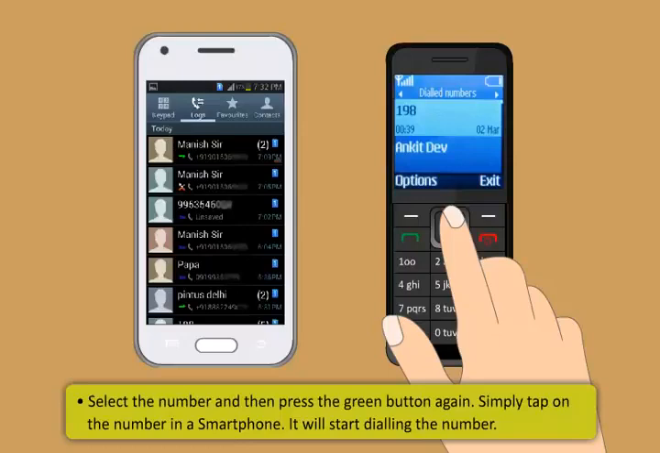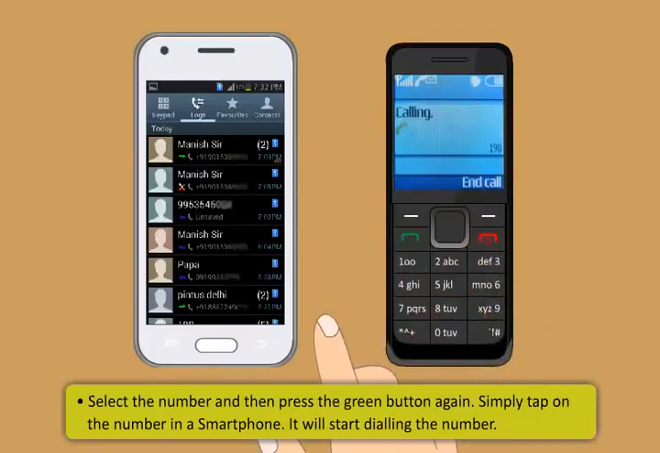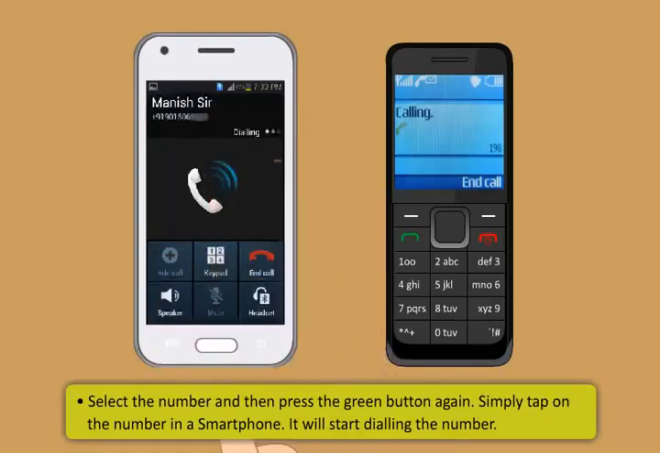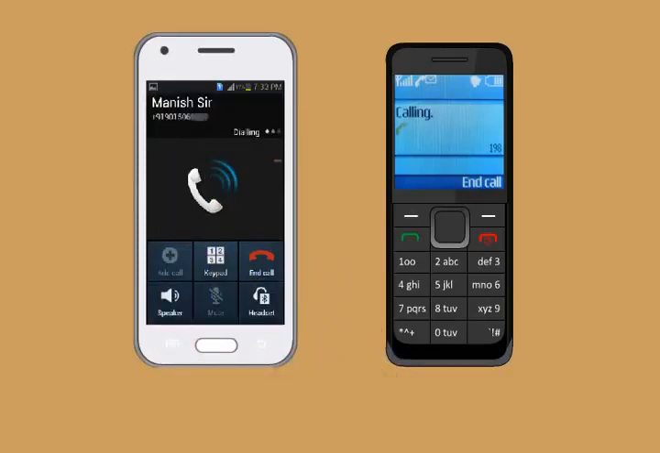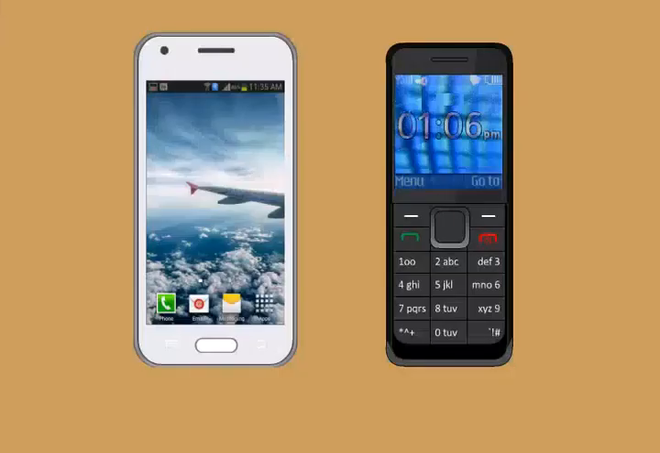After that, select the number and then press the green button again. Simply tap on the number in a smartphone. It will start dialing the number. This is how you can view call history.